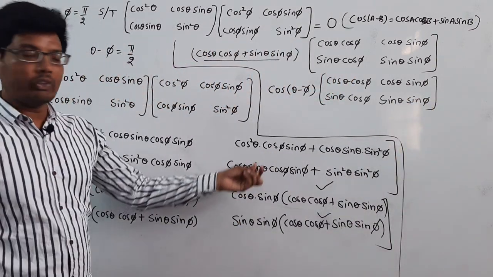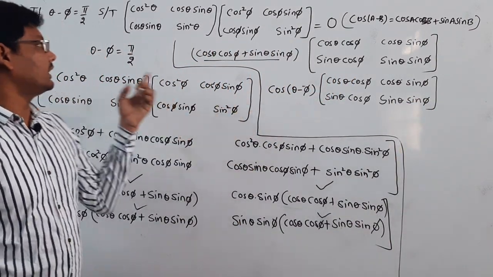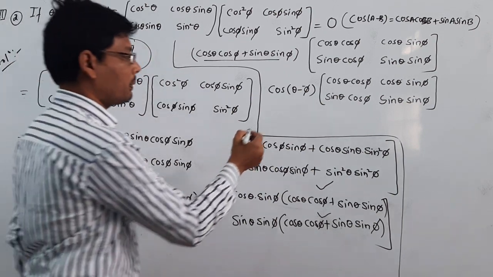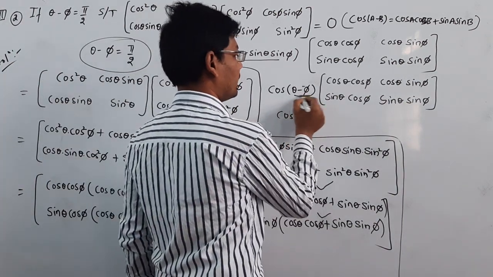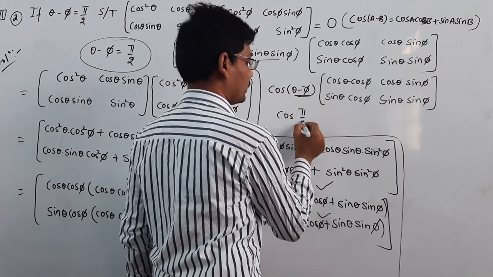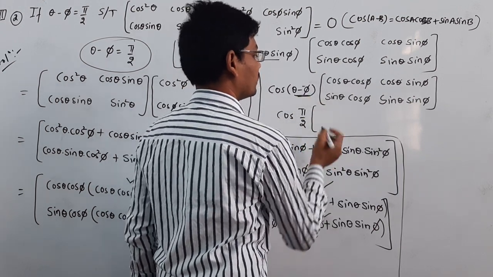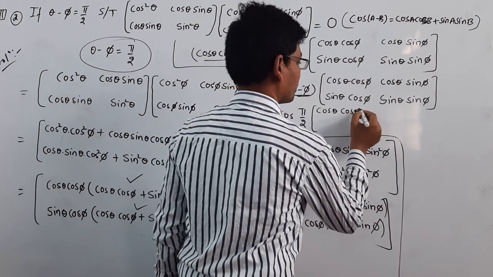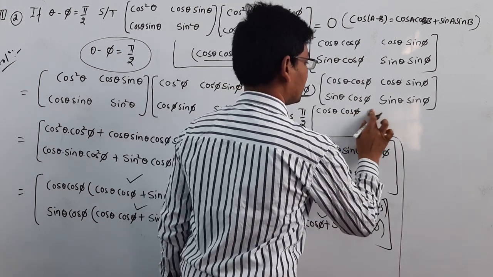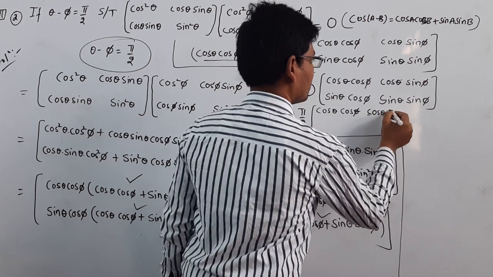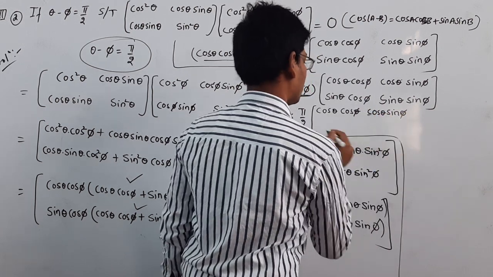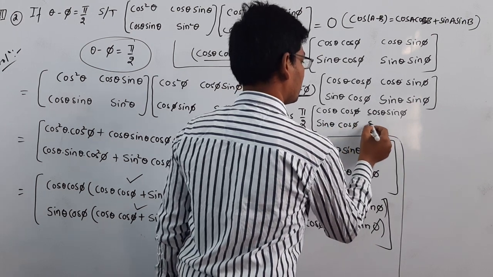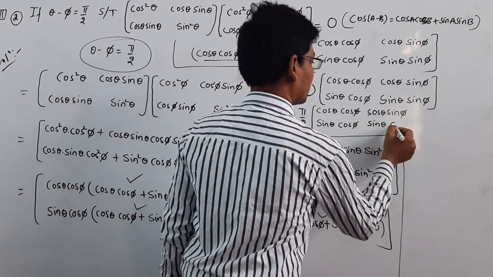And if you substitute theta minus phi equal to pi by 2, from the condition given in the question, it becomes cos pi by 2 times this matrix.